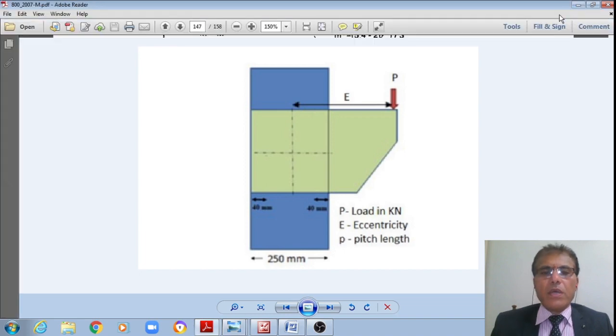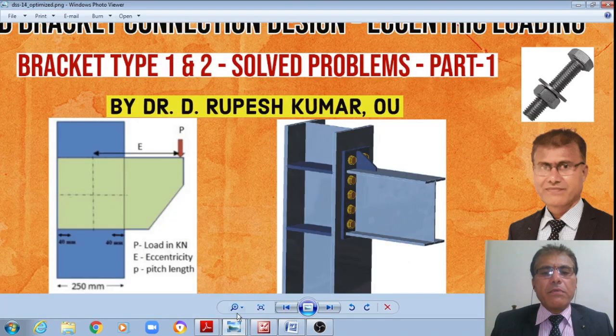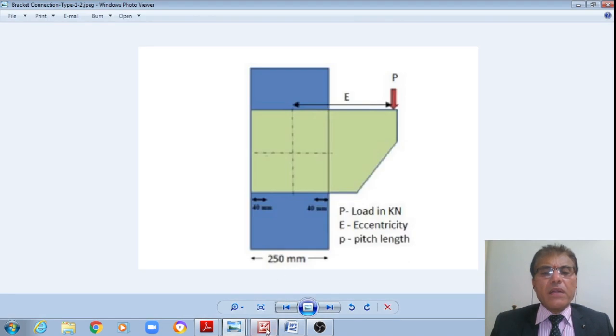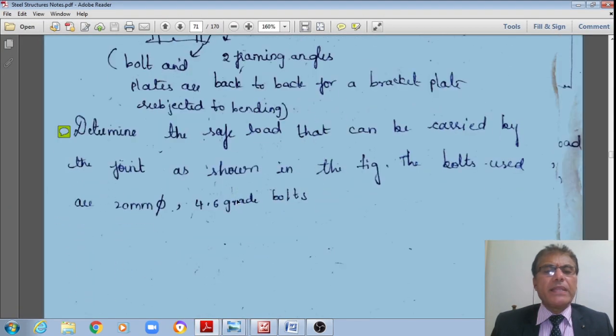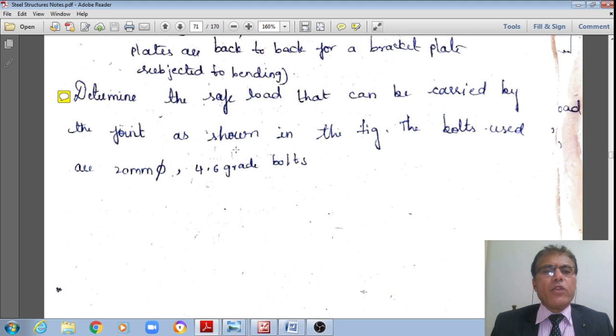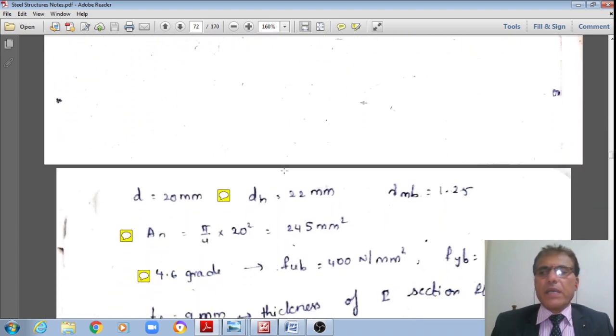I hope you understood the real world problems, right? Then let us see quickly the numeric problems at a quicker pace, student. I hope you are understanding these discussions, right? Let us see a numeric problem wherein we determine the safe load that can be carried by the bracket as shown in the figure. The bolts used are 20 dia, 4.6 grade bolts.